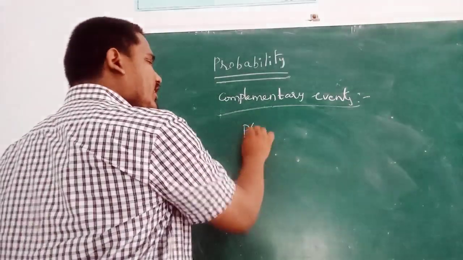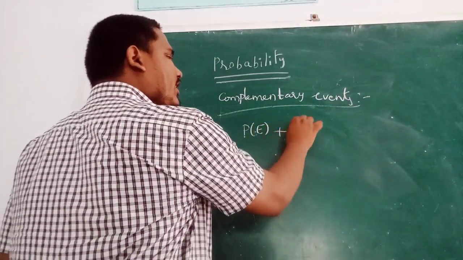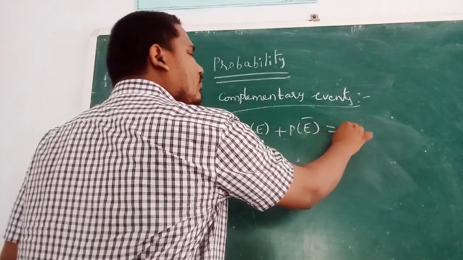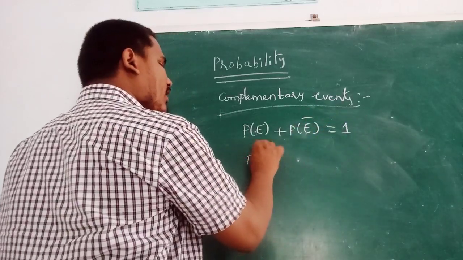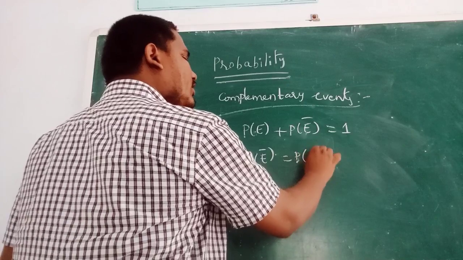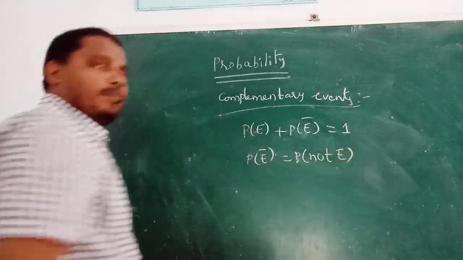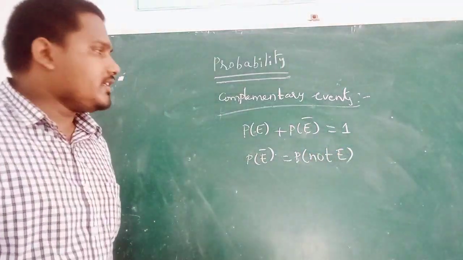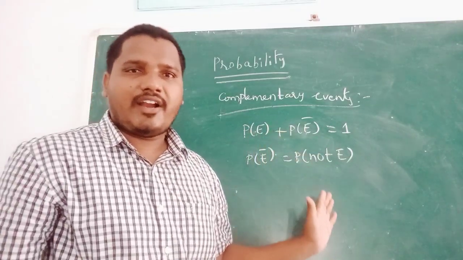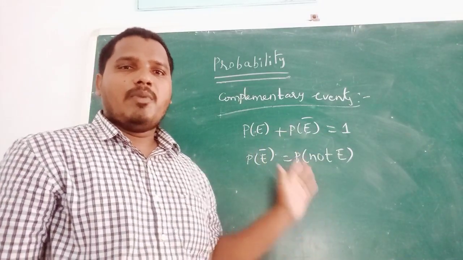Suppose P of E plus P of E bar is equal to 1. P of E bar means P of not E. This is the complementary event of a probability.